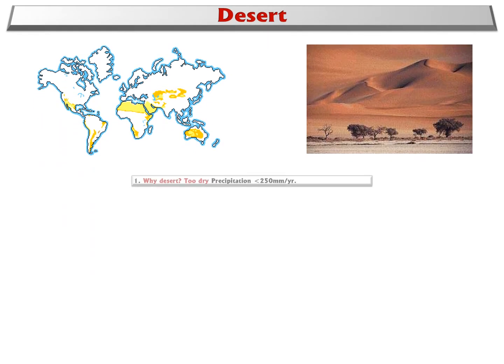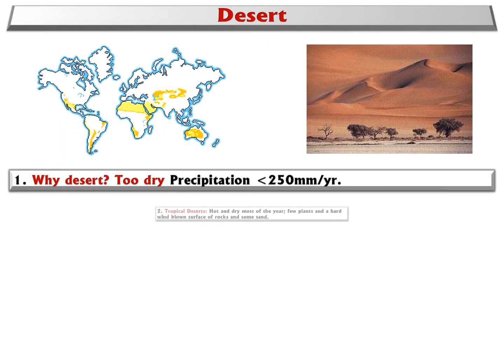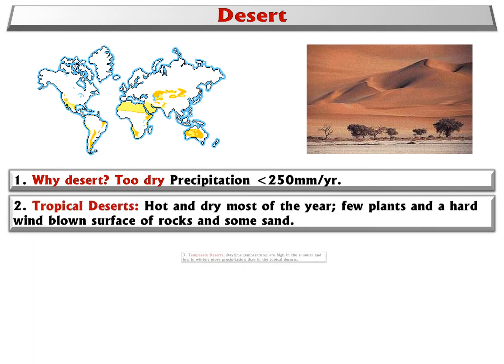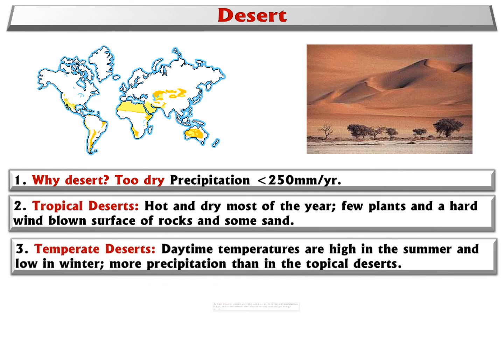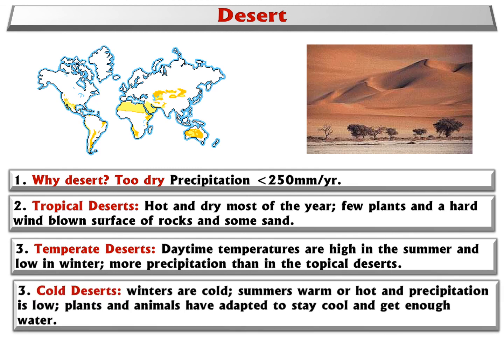Desert. Why is it a desert? Because it's too dry, with almost no precipitation. If annual precipitation is less than 215 millimeters, that would be a desert condition. That's a desert. Yes, the Sahara Desert, in the subtropical area, is always on the sinking side of the Hadley cell. Air is sinking and drying.